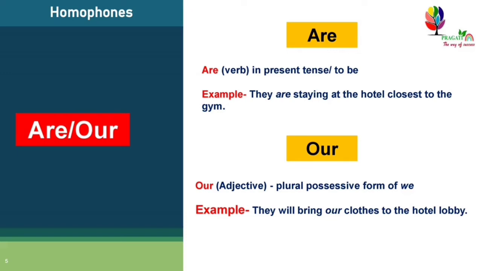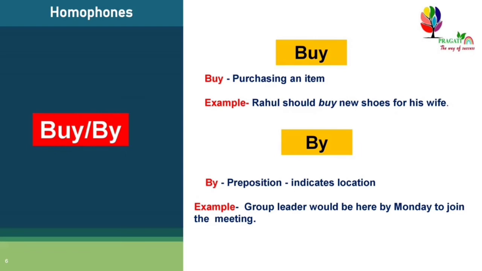Both are homophones. They have the same sound but very different meanings and different spellings also. So one is a verb and the other one is an adjective. Next homophones are buy and by.